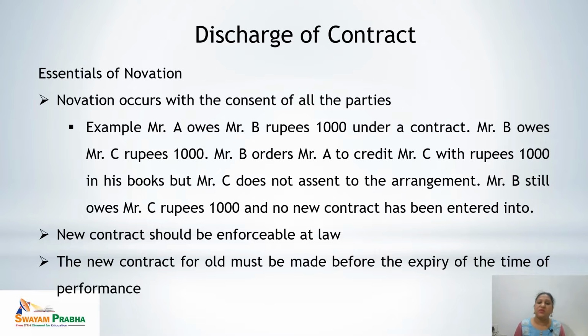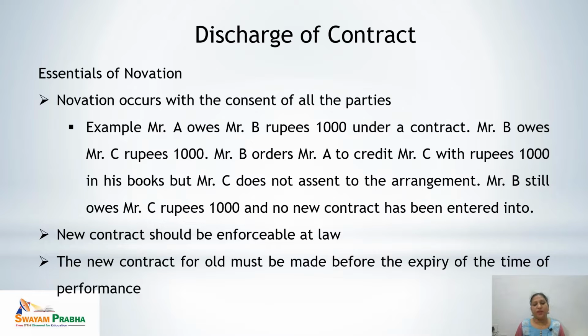Mr. B orders Mr. A to credit Mr. C with rupees 1000 in his books, but Mr. C doesn't assent to the arrangement. That means there was no consent of Mr. C for the novation. Mr. B still owes Mr. C rupees 1000 and no new contract has been entered into. In this example we can clearly see that if there is no consent of any of the parties involved in the contract, the novation is not possible.